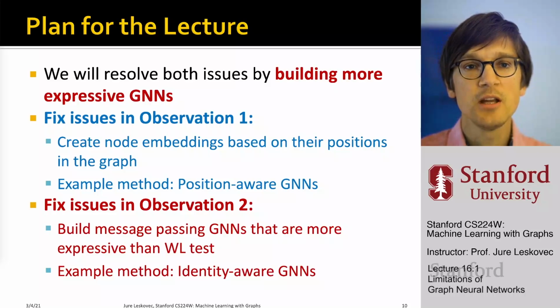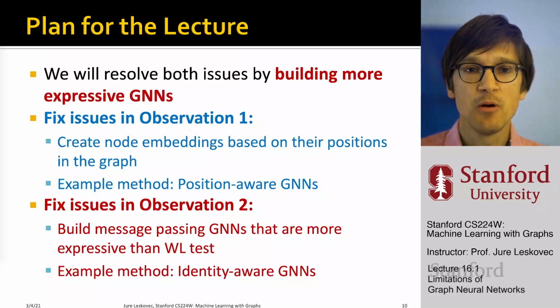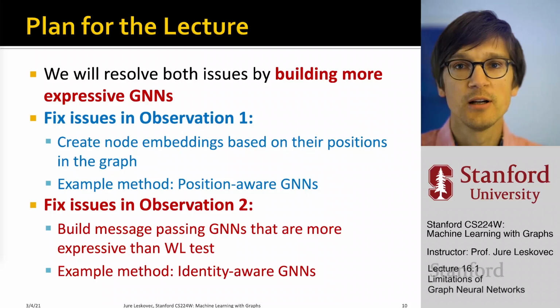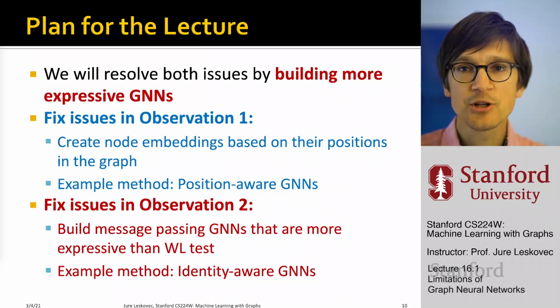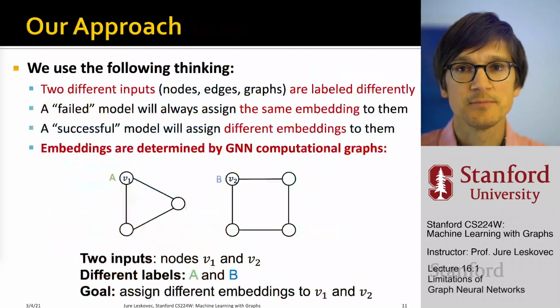And then to fix issue number 2, we are going to build message passing GNNs that are more expressive than the WL test. An example of such a method is called identity-aware graph neural network. So this is the plan for the first part of the lecture, and in the last part I'm going to talk about adversarial attacks.